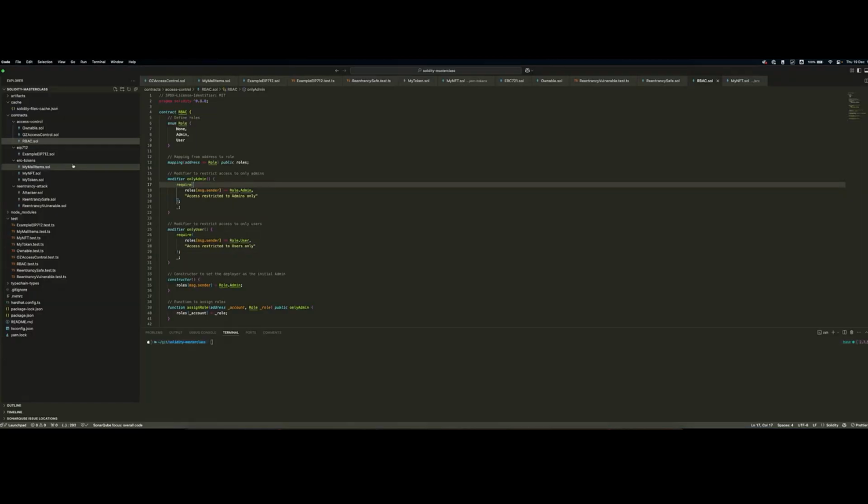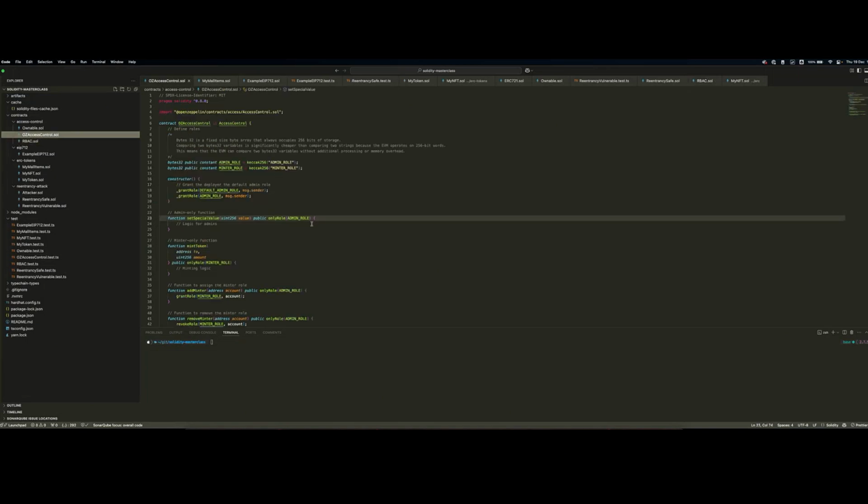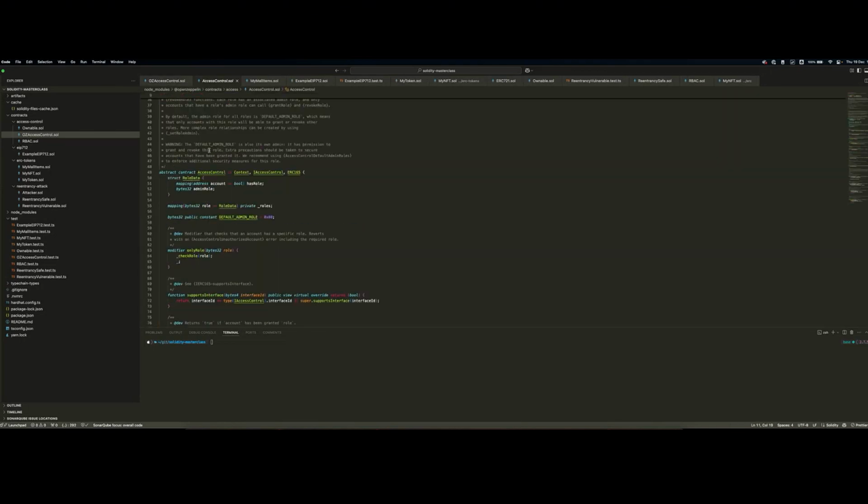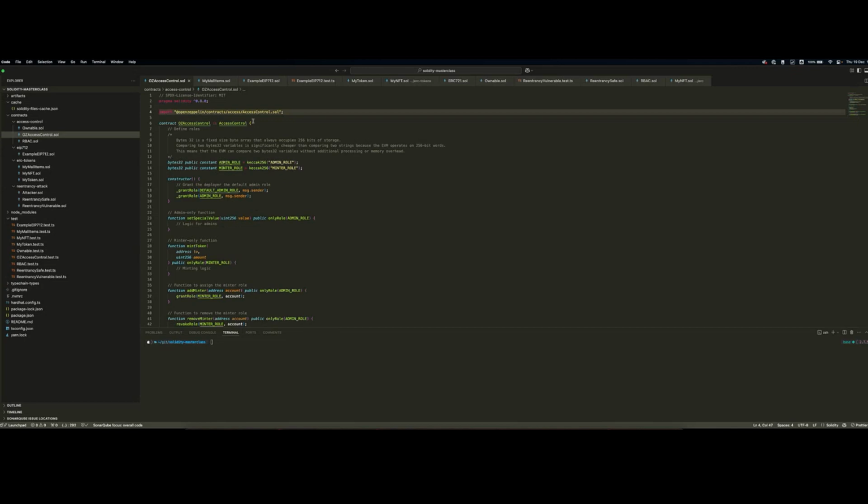So let's head back to our repository and look at the access control mechanism by OpenZeppelin. How this works, if you want to implement access control in your smart contract with this library, is you need to simply extend the AccessControl abstract contract by OpenZeppelin. You can see this contract here is imported in our contract, and all you have to do to utilize this contract is install the library, which is OpenZeppelin/contracts.